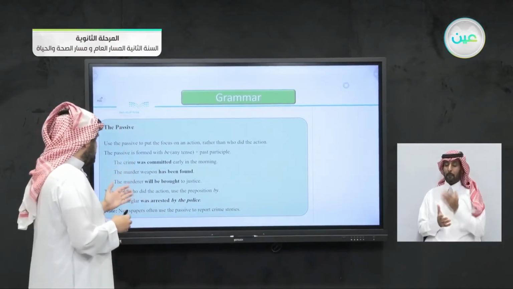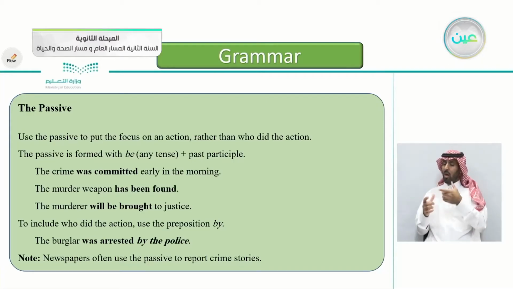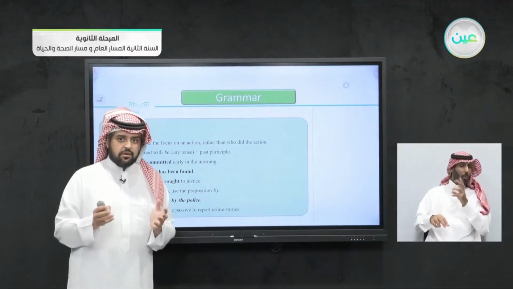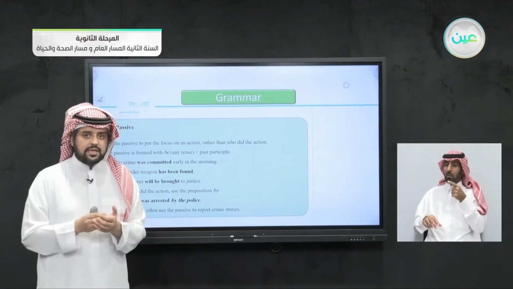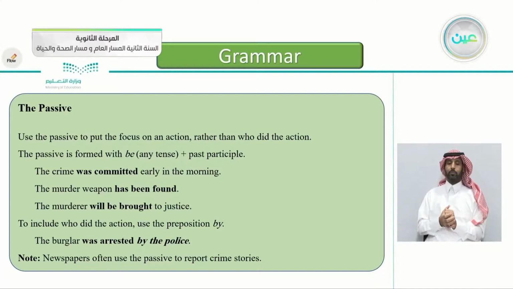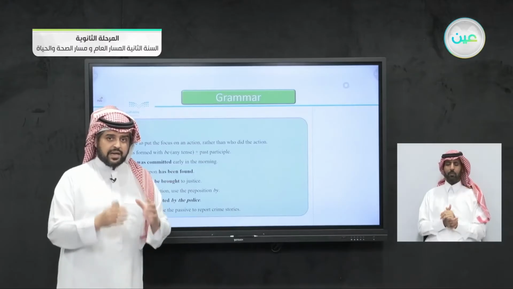The murder weapon has been found. So the most useful information here is that the weapon was found. By whom? We don't care, or we don't know. The main thing is that we know that the weapon has been found. The murderer will be brought to justice. Who will bring him? Of course, the authorities. But that's not our concern here. Our concern is the action itself.